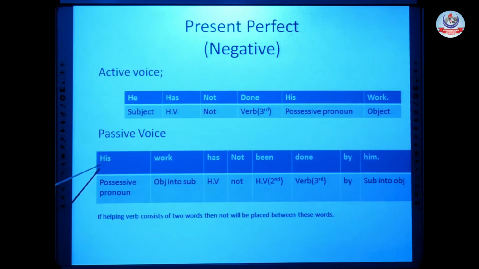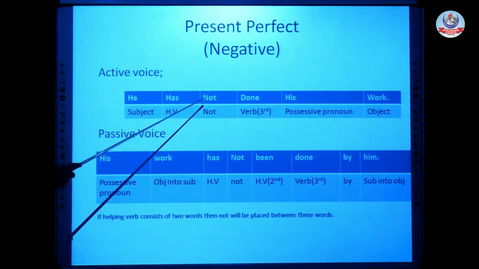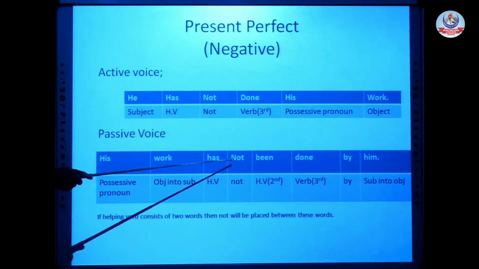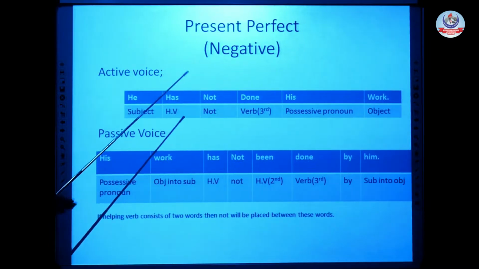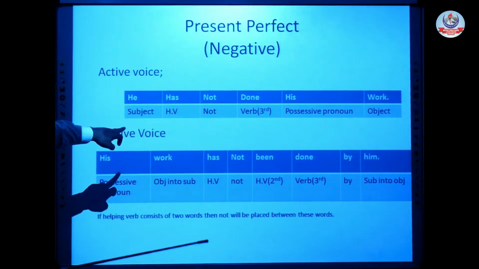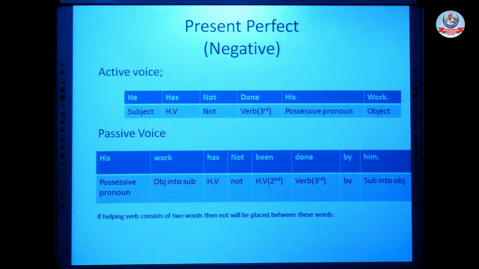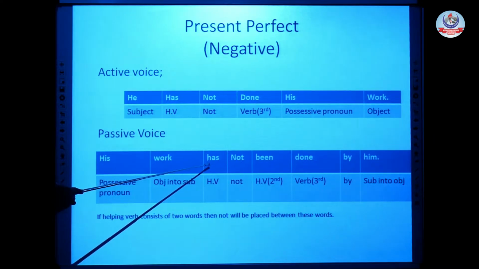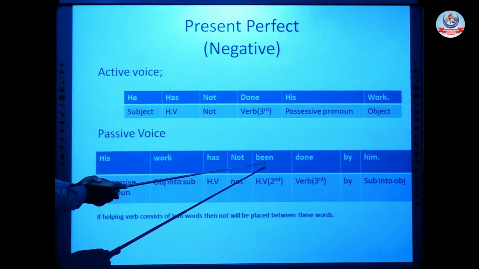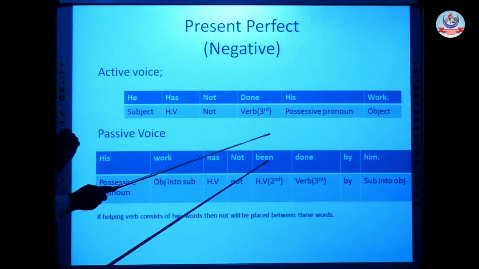Object into subject. His will be as possessive pronoun at the start of the object. His work. After that our helping verb has and not. Now remember one thing. The thing which is to be remembered, I will tell you one more thing here, that whenever we have a helping verb that consists of two words. If a helping verb consists of two words, now here you will see our helping verb is has or been. There are two words in a single helping verb.